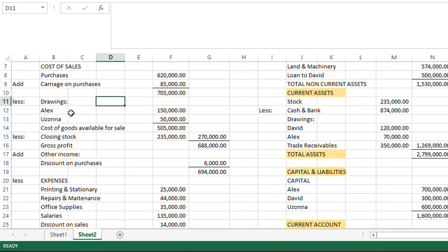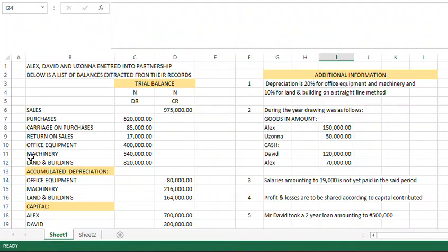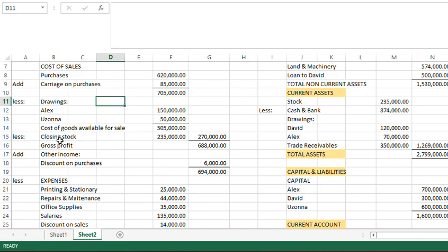So we have drawings. Drawings here is as per this second note. They said during the year, drawing was as follows. Goods in amount. So Alex took goods worth 150,000. Uzonna took goods worth 50,000 naira. So we have this particular drawings here. Alex took 150,000. Uzonna took 50,000.